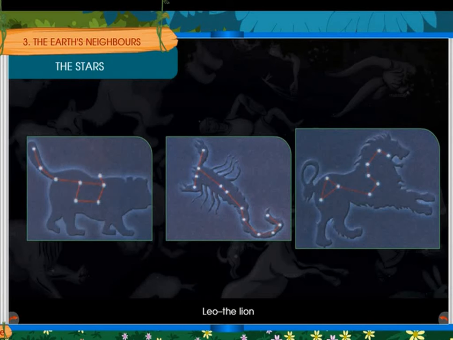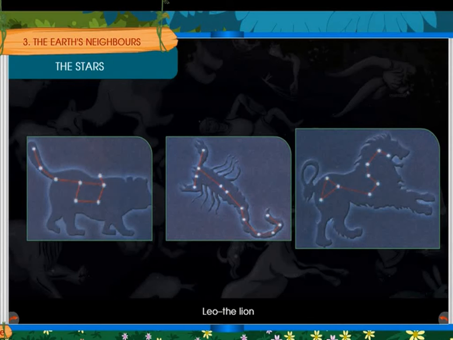Yes. A group of stars which form a pattern and has a name is called a constellation. A group of stars is called a constellation. See, children, some constellations are there. What are those? Great Bear, okay, Leo, like that. See, Great Bear is one of the clearest constellations among them.